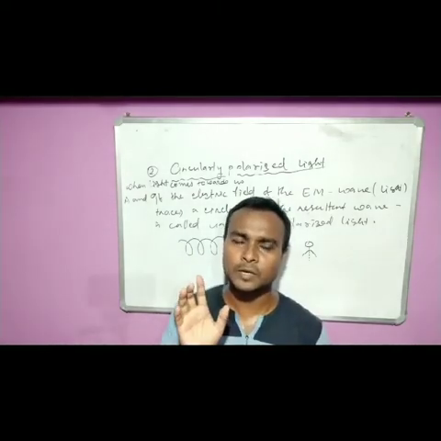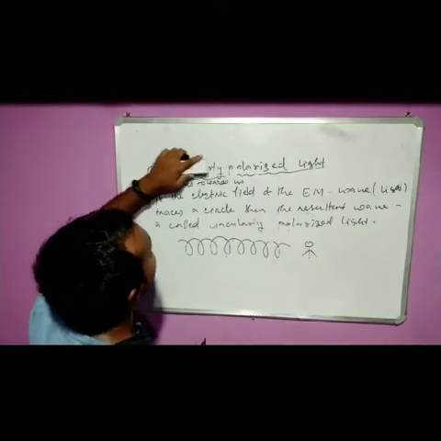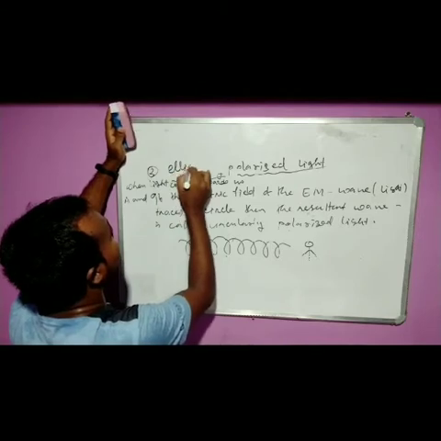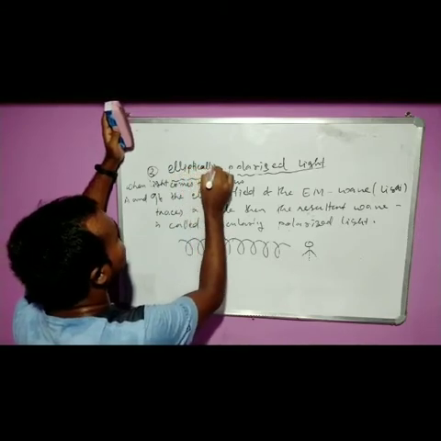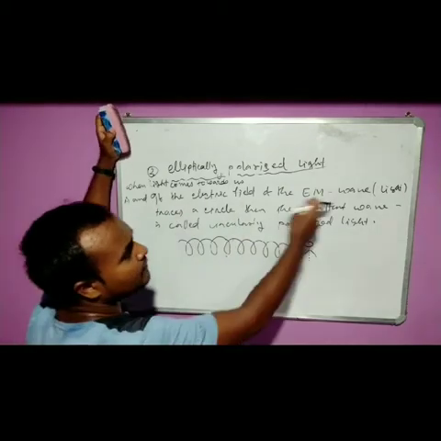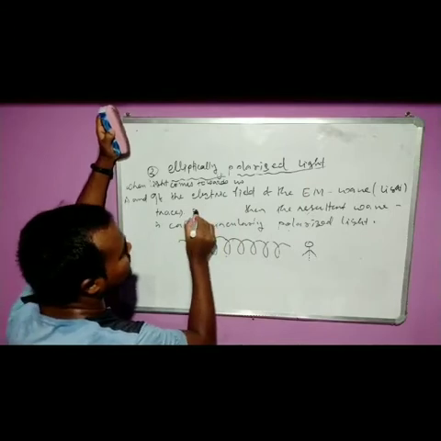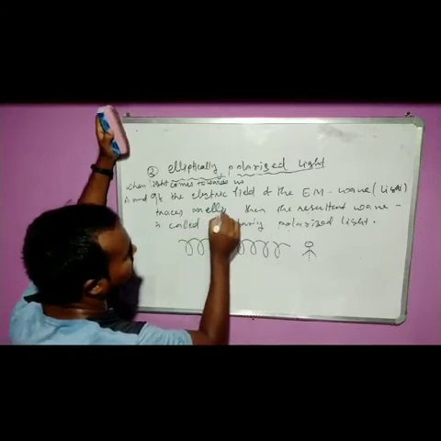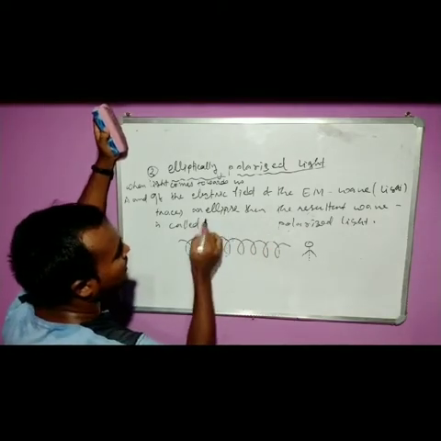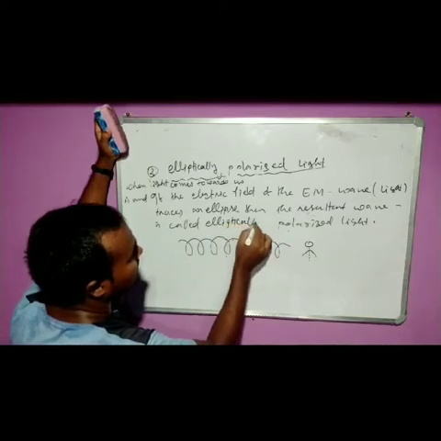You got my point? Similar thing for elliptically polarized light, number third. The same definition: when light comes towards us and the electric field of that EM wave traces an ellipse, then the resultant light is called elliptically polarized light.